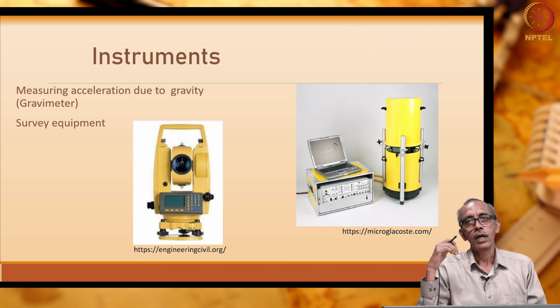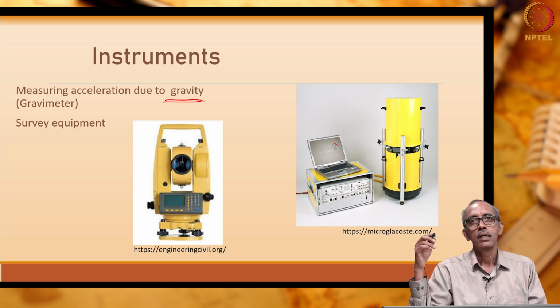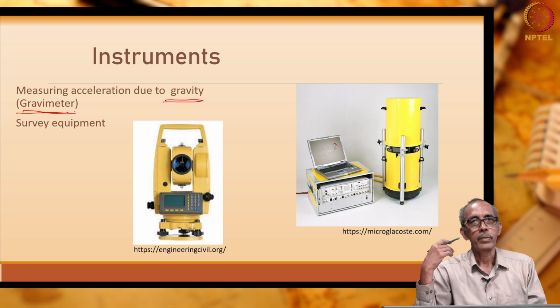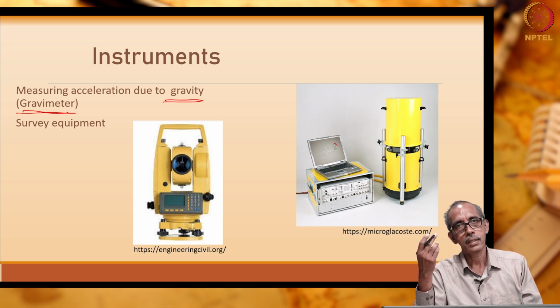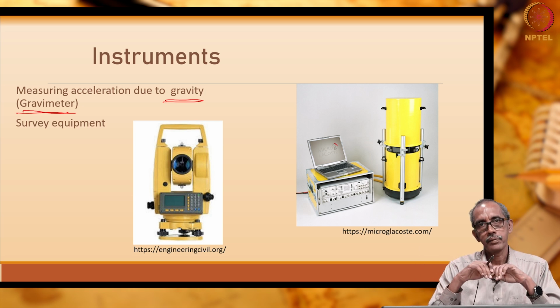What are the instruments which we are going to use? After having seen the definition, the instrument that is necessary to conduct a gravity investigation is a device to measure the gravity. The device is known as a gravimeter. Previously, we had seen the resistivity meter. To measure the Earth's resistivity, we deployed a resistivity meter.